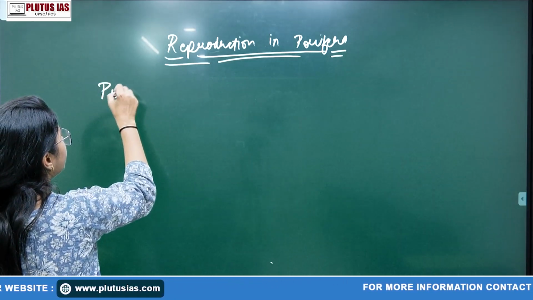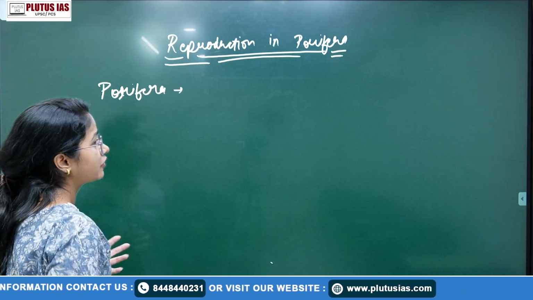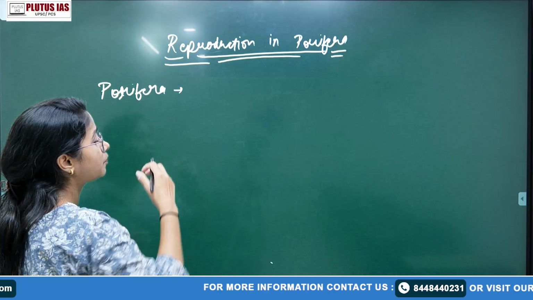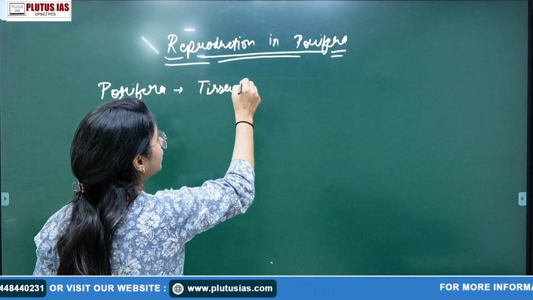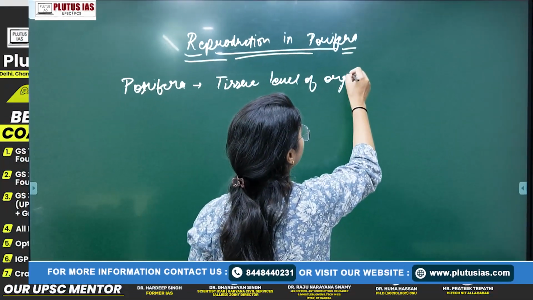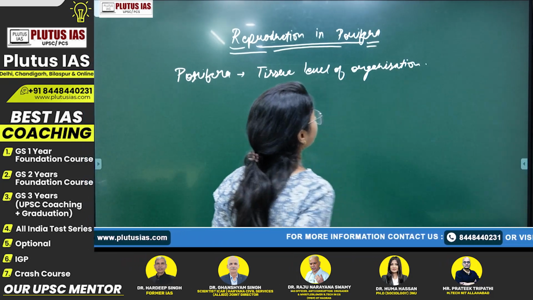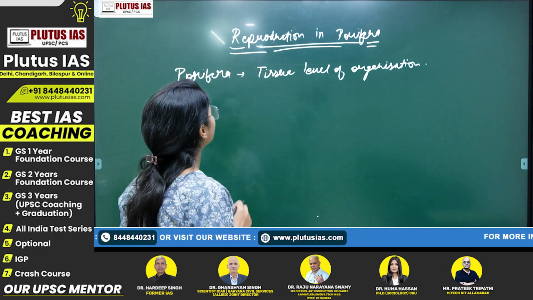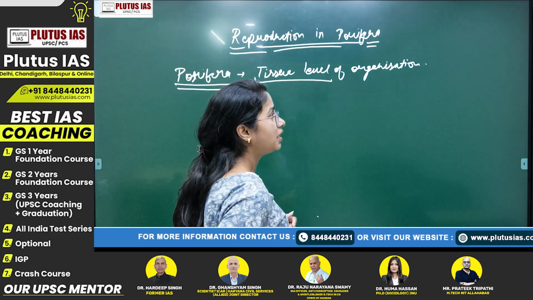First of all, before starting the reproduction, we need to know the body type. Body type is the tissue level of organization. Tissue level of organization occurs in the poriferas. That means no specific reproductive organ has been developed in the poriferas. But they are at tissue level, so they are multicellular.